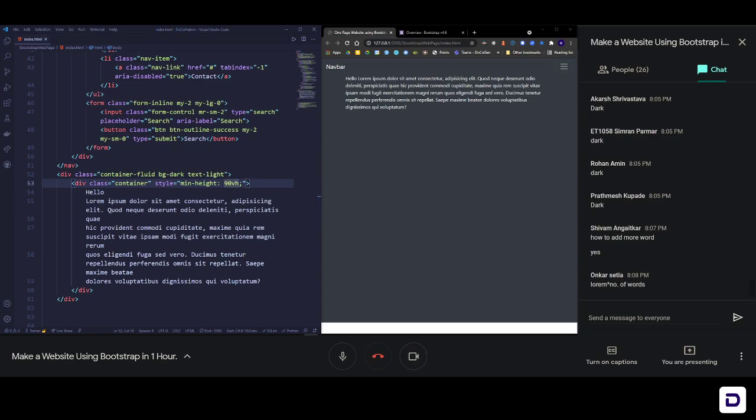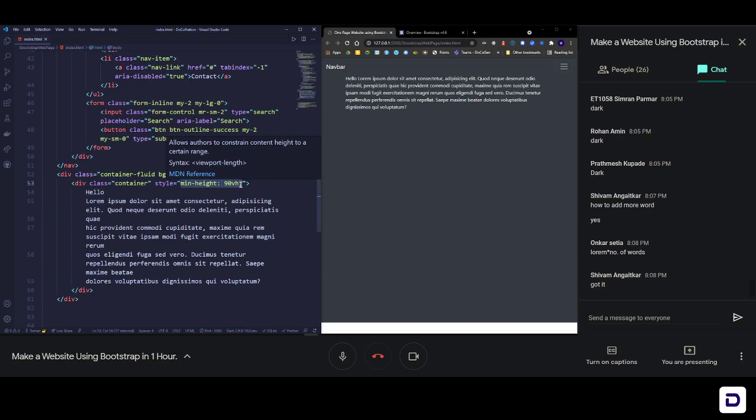Okay, great. So let's move ahead. This is the only line of CSS we need. We needed it to be 90vh, 90 viewport height. That means the part of the screen that's visible to you, 90% of that, it's known as 90vh.